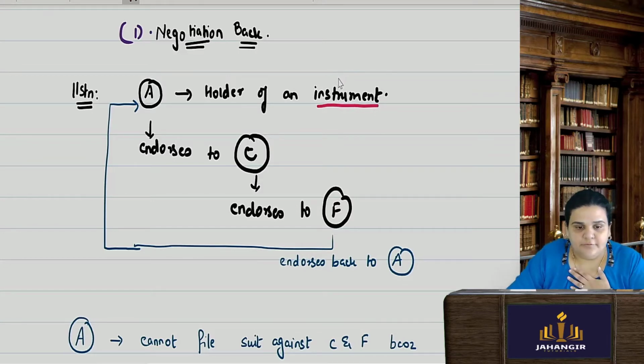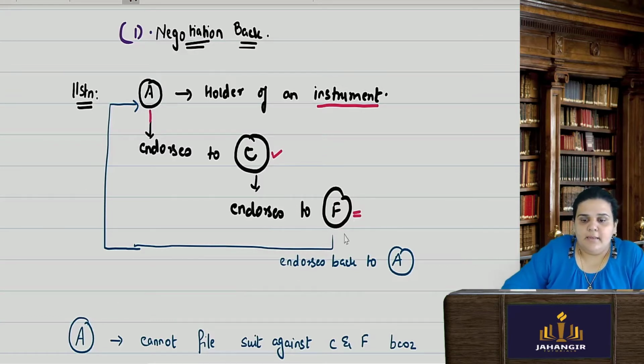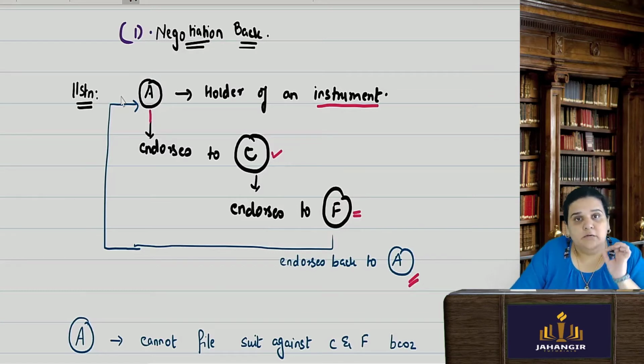He endorsed it in the name of C. Later on, Mr. C endorsed it in the name of F. F again did an endorsement back in the name of A. So A, the actual holder of the instrument, has again received that same instrument due to the further endorsement. This is known as negotiation back.